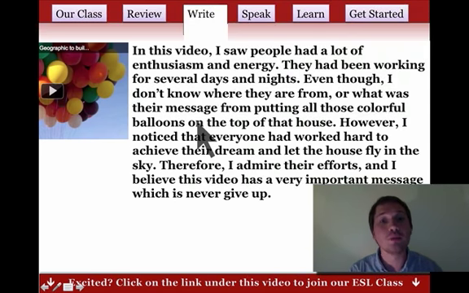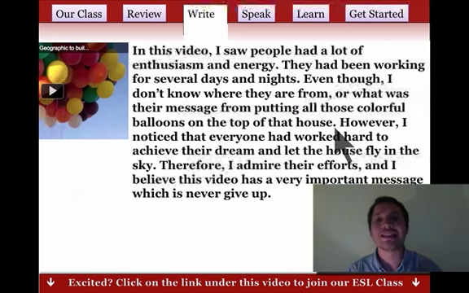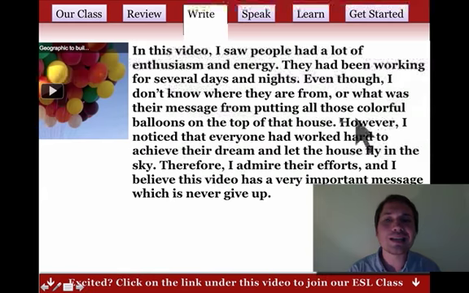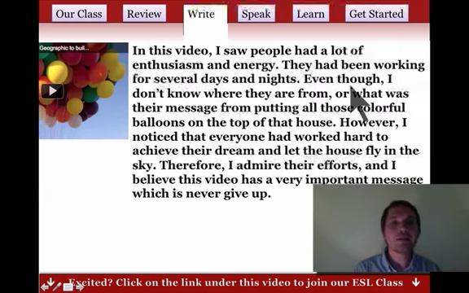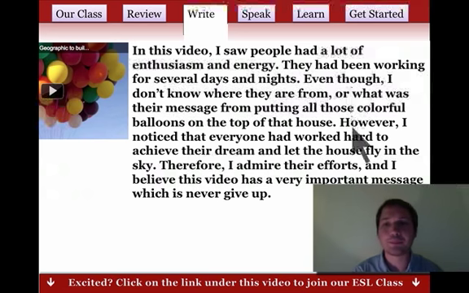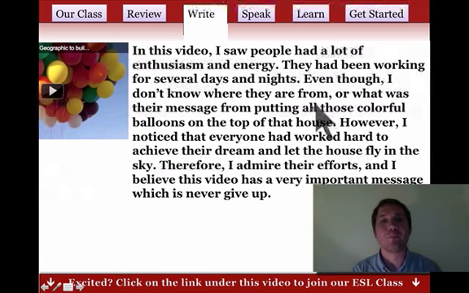Putting all those wonderful balloons on top of that house, comma, I noticed that everyone had worked hard to achieve their dream and let the house fly in the sky. We can take out the word however because we already have even though. Even though it rained, we had a picnic. So it's the same idea here. I like how this person used in the sky, on the top of the house. We have great adverb clauses, adverb phrases that help us describe places, right?